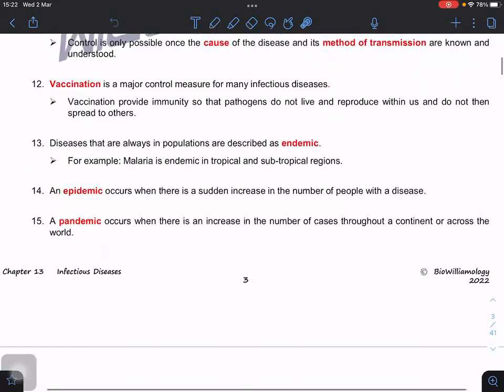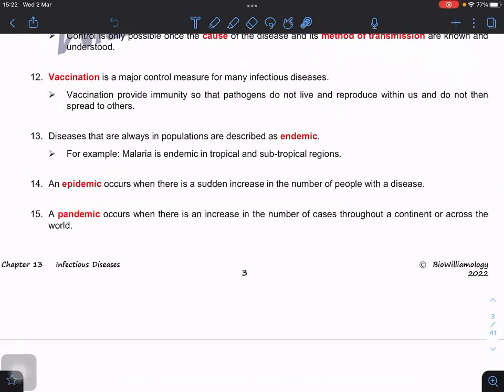So we have many ways to control infectious diseases. Vaccination is one of them. So we want to reach what we call herd immunity, very definitely. Now when we talk about herd immunity, 95% and above.